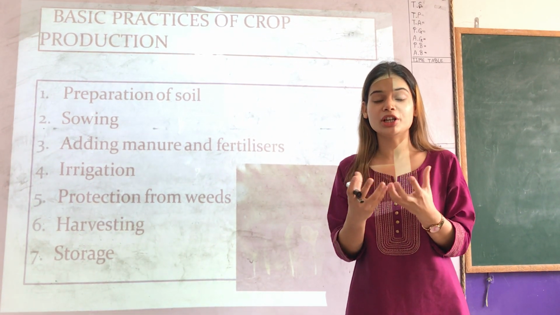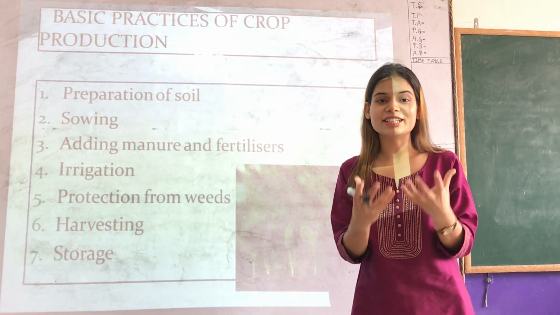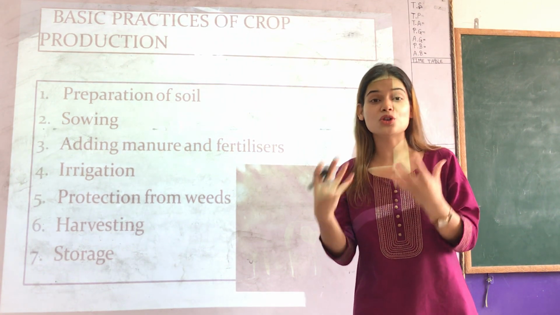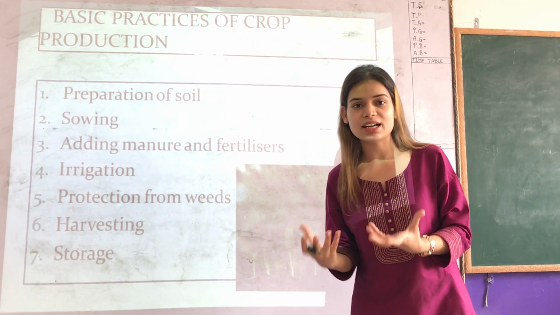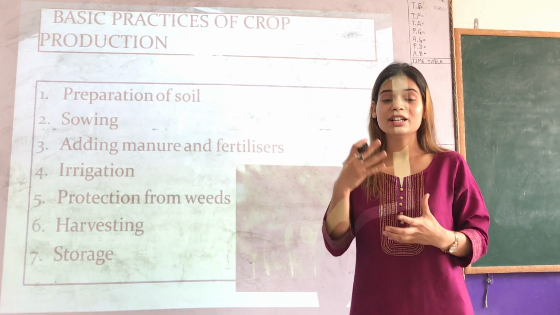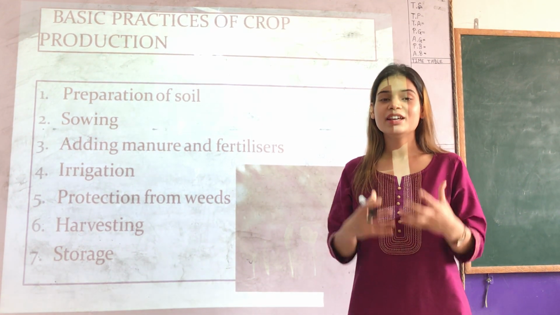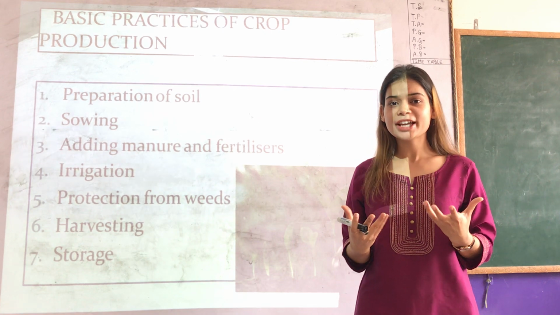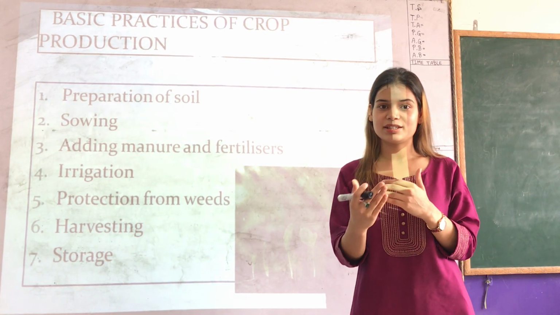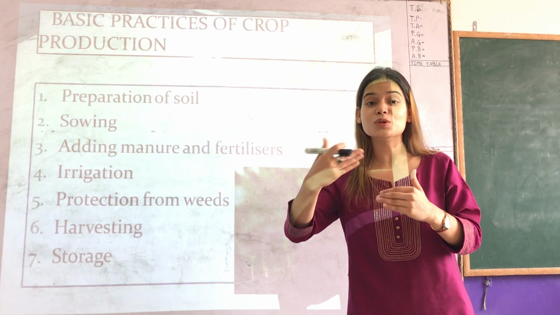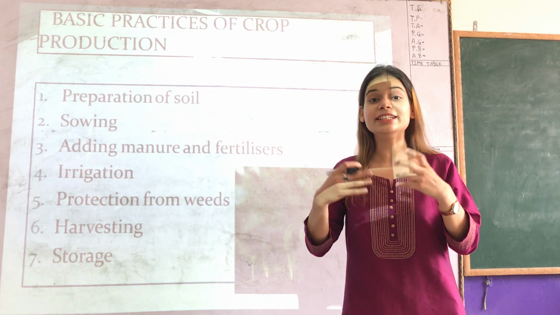It is very necessary to maintain the nutrients of the soil and to ensure the growth of bacteria and earthworms in the soil, so that the plants can get all the nutrients and the roots can go deep inside and breathe. Right. Now children, this process of turning and loosening of soil is called tilling.